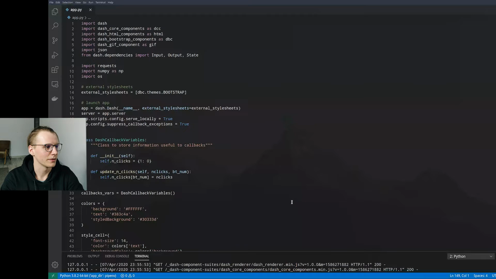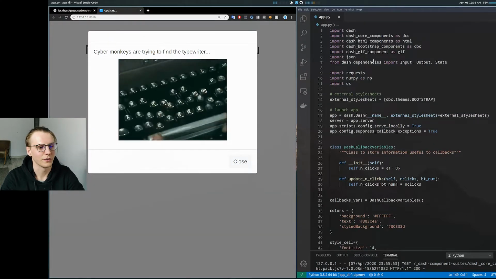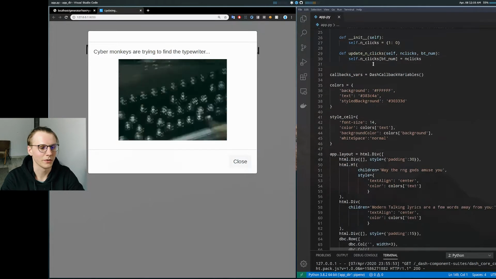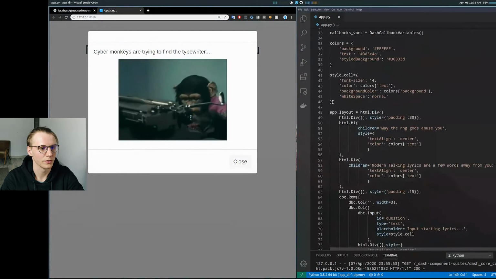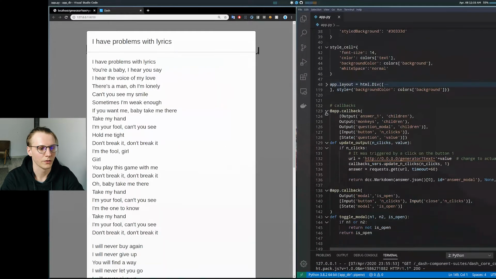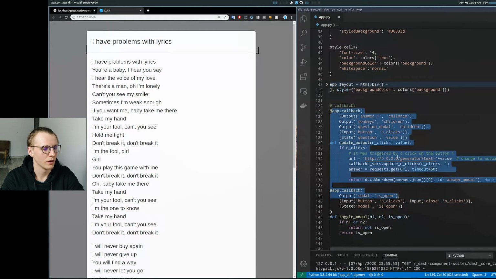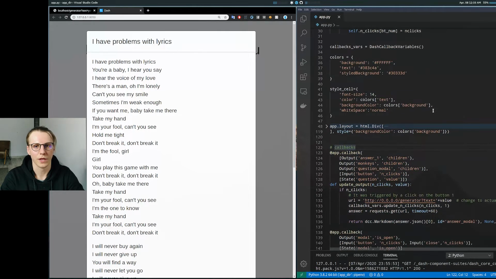As for the code itself, it's pretty simple actually. You can just put it on the screen here to compare it. The app consists of mainly two parts: the layout, which is here, and the callbacks, which are here. This app is a Dash application. I have a tutorial video for that as well if you never built one, but it's just a simple way to build a front-end application which I use, and I suggest you try it out as well.